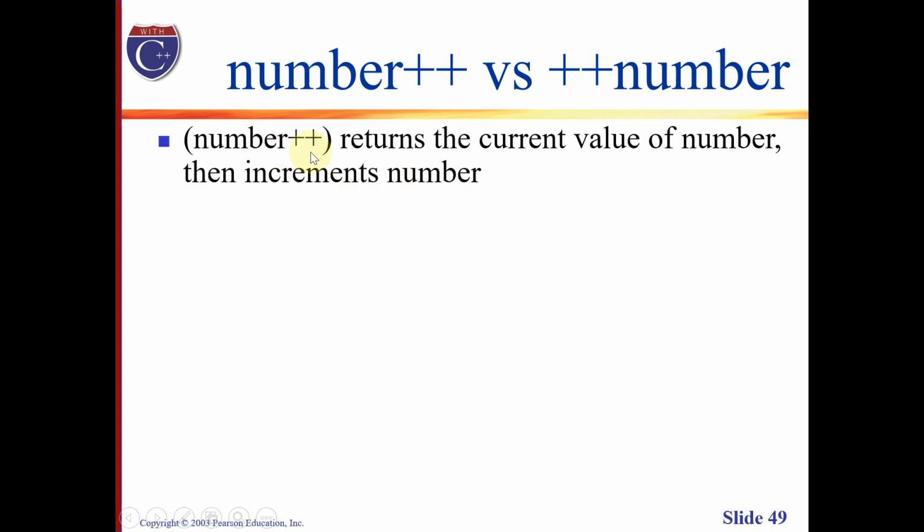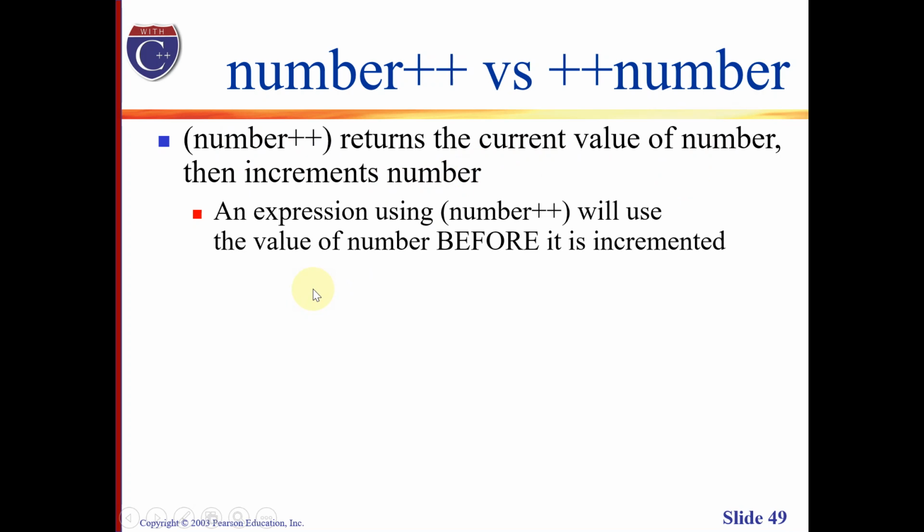In the first scenario, like what we saw in the previous slide, it returns the current value of the variable, then increments the variable, in this case, the variable named number. An expression using this kind of increment will use the value before it is incremented.